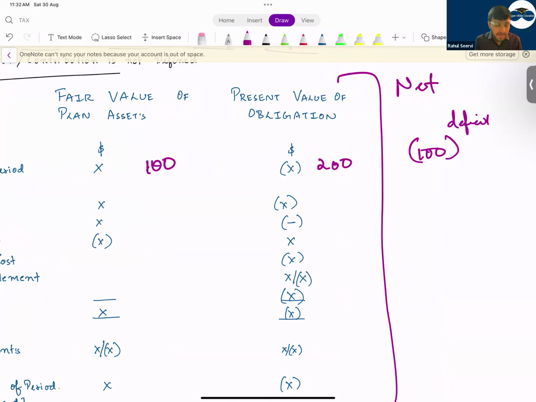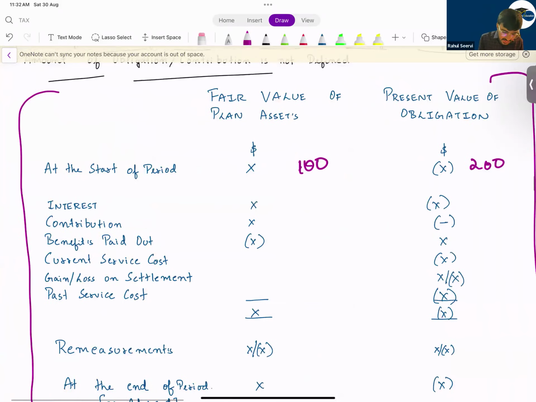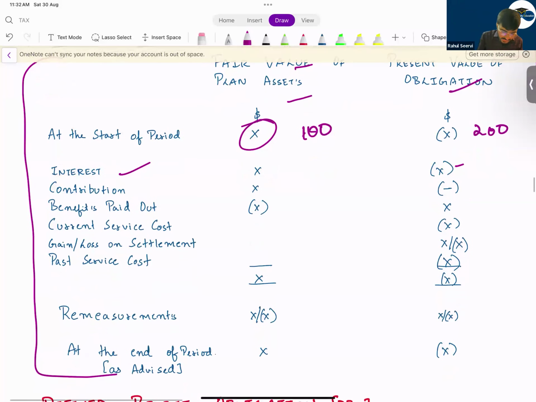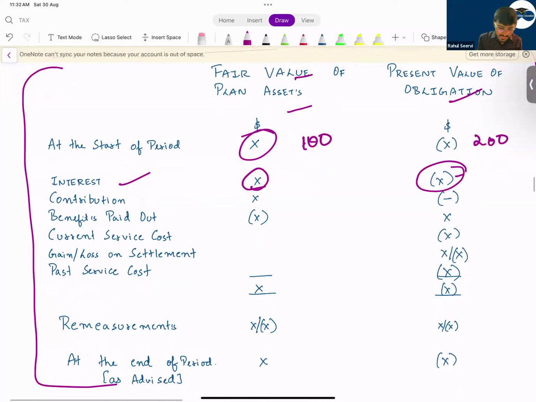So it's a deficit. Now, the interest you charge on plan assets, on this you will get an income. On this obligation, you get what? Interest expense, because the company has to pay after 20 years. They discount it. We have done an example in the class, but as of now, remember that for the exam this format is enough. So we take interest, then we take what? Present value of the obligation.